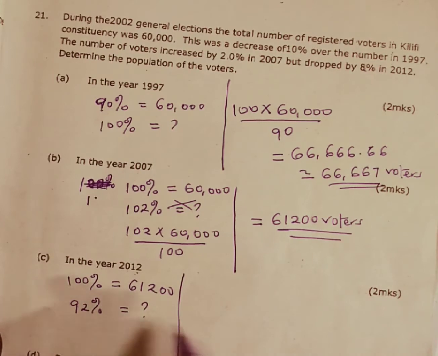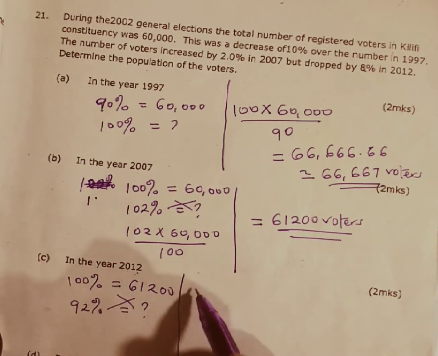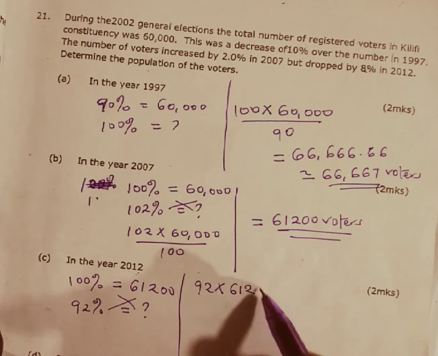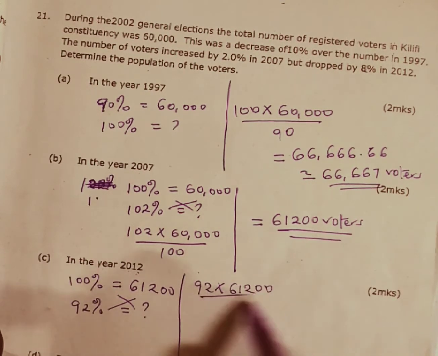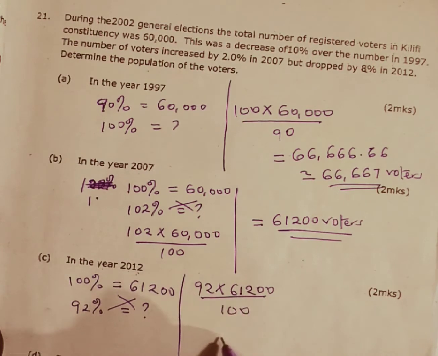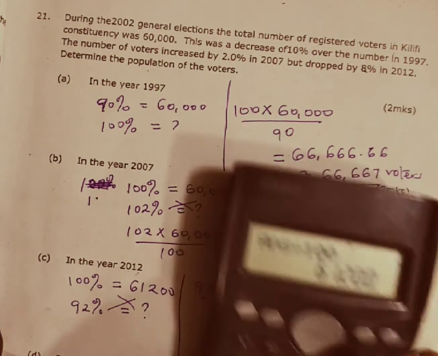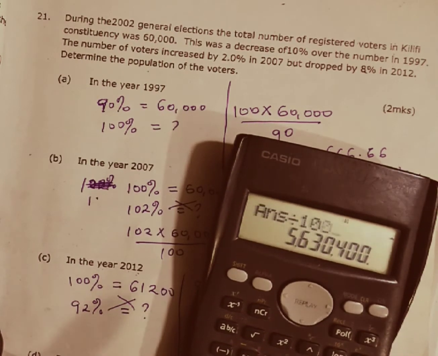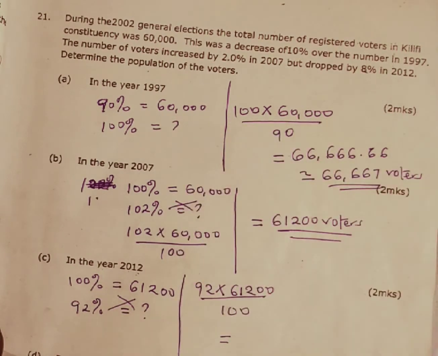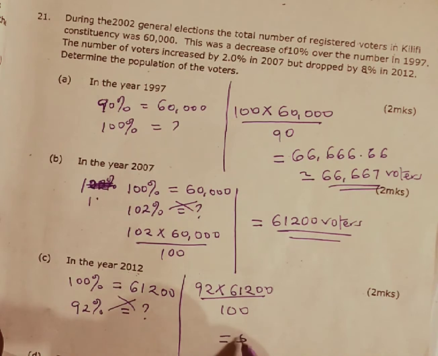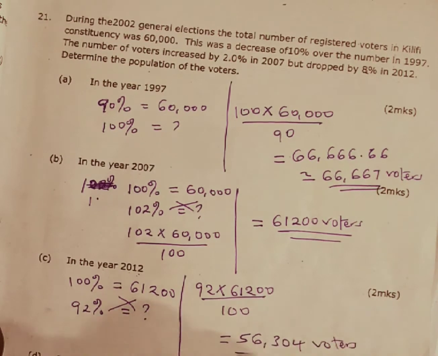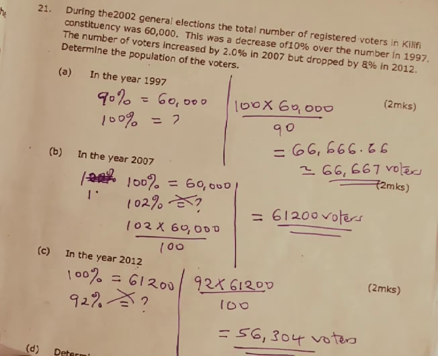registered voters. If you cross multiply, we are going to have 92% multiplied by 61,200, everything divided by 100, and when you work out this question, it is going to give us 56,304. We have 56,304 registered voters in the year 2012.